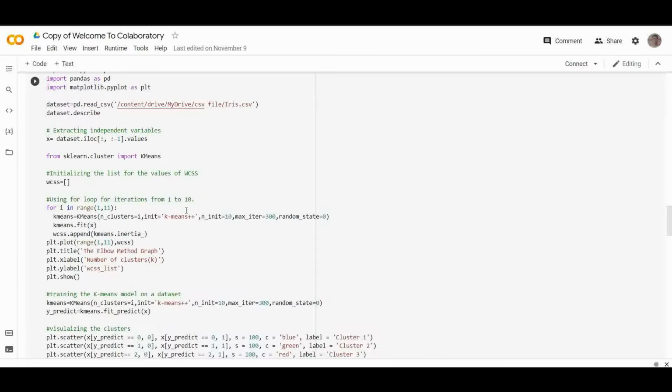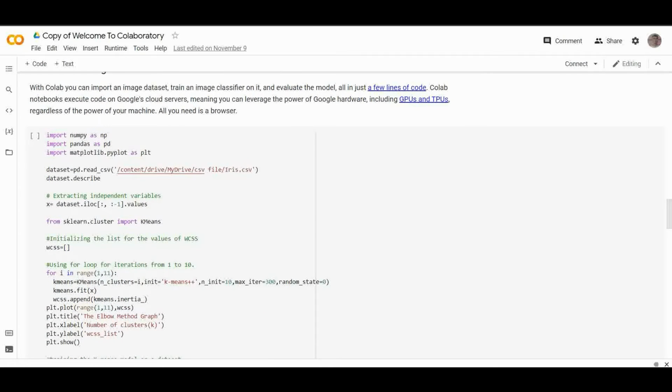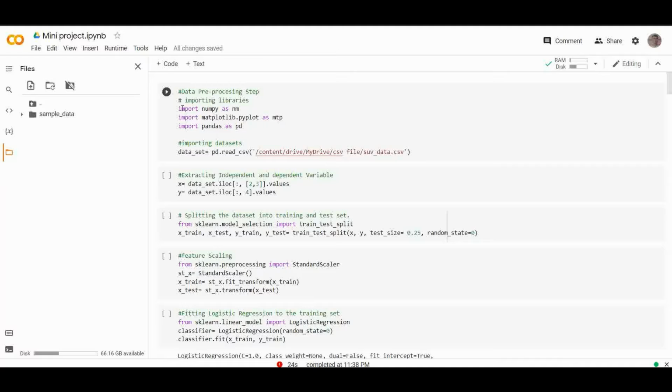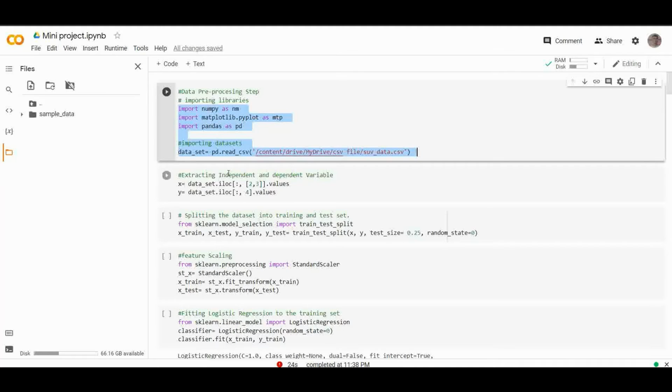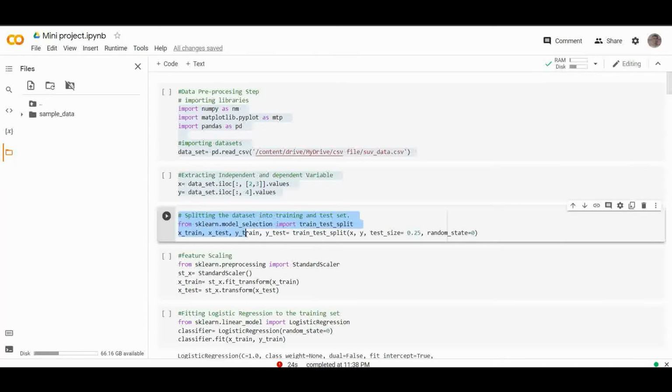The pre-processing step is all about importing libraries, then importing the data set. After that, extracting independent variables and splitting the data set into training and testing sets. Then there is feature scaling.